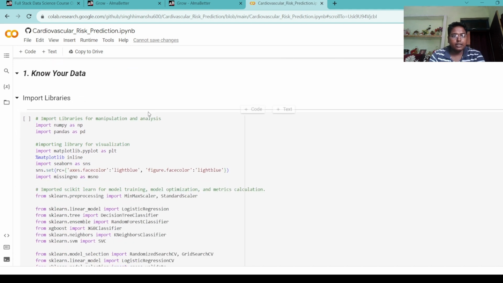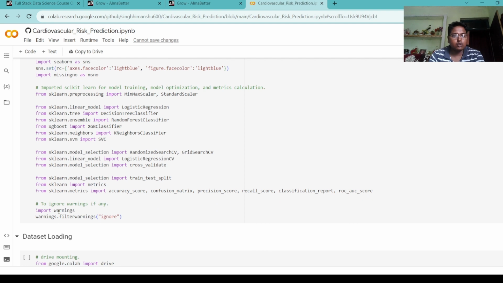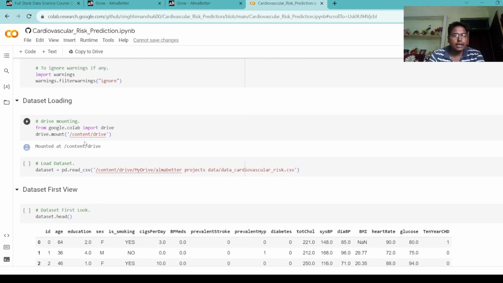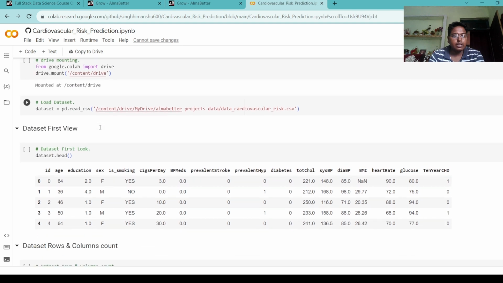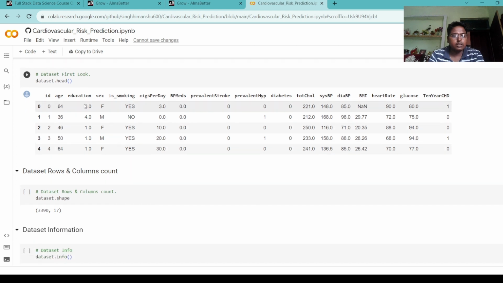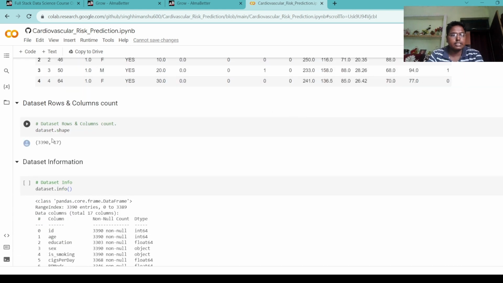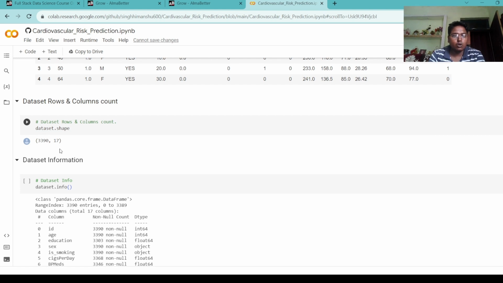Let's begin. Know your data. First, I import some libraries to complete this project: NumPy, Pandas, Matplotlib, Seaborn, and many more. Then I download this data from Google Drive. Here we load this data. Then next we see the first 5 rows of our dataset, and then we see the shape of our dataset, how many rows and columns are available.